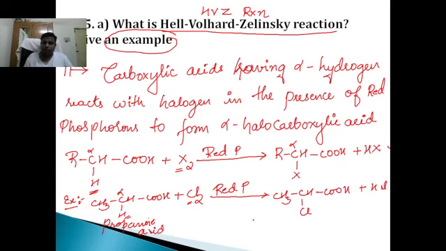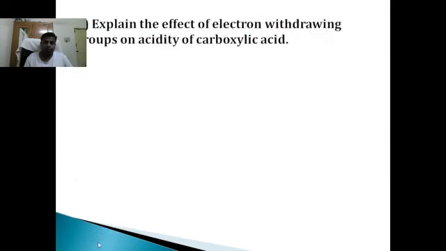This is nothing but 2-chloropropanoic acid. Understood? This reaction is called HVZ reaction. Now, let us take up the next question.